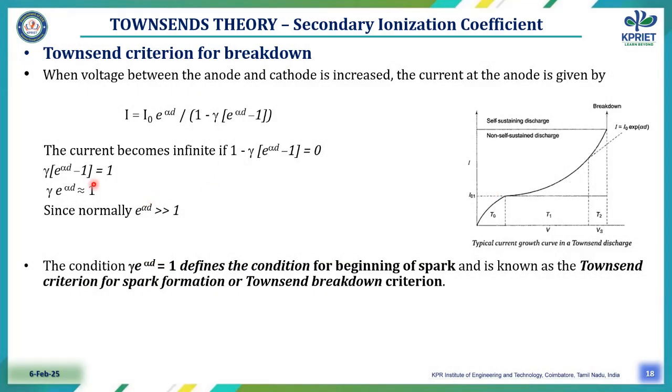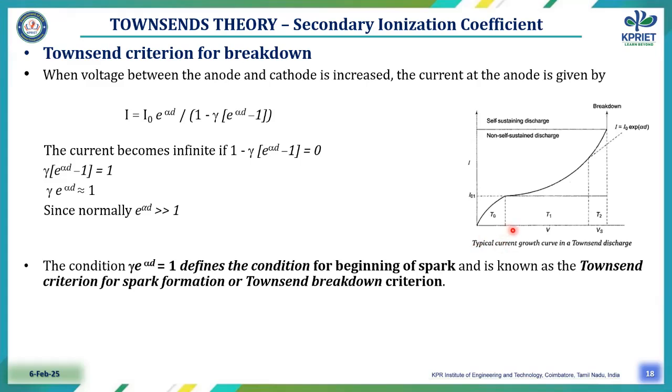We consider that the current becomes infinite if 1 minus gamma into e power alpha d minus 1 is equal to 0. So we get gamma into e power alpha d minus 1 equal to 1, since normally e power alpha d is greater than 1. This condition defines the beginning of the spark and is known as the Townsend criterion for spark breakdown, or Townsend breakdown criterion.